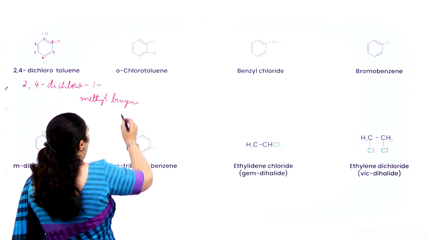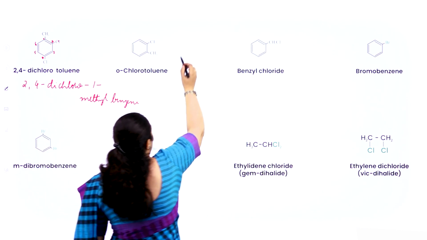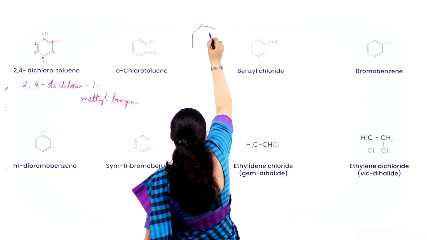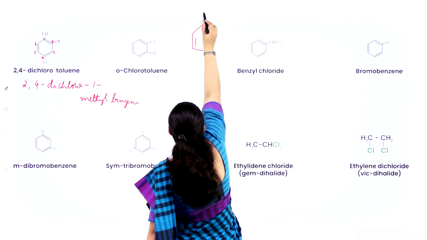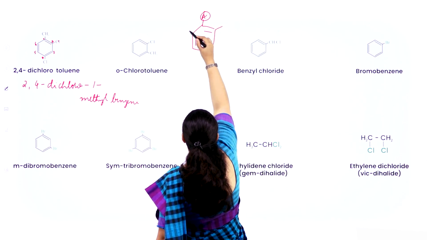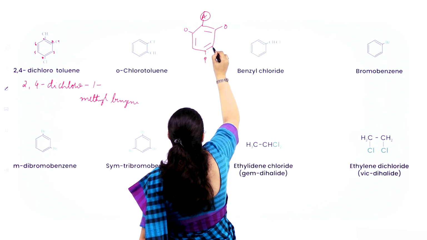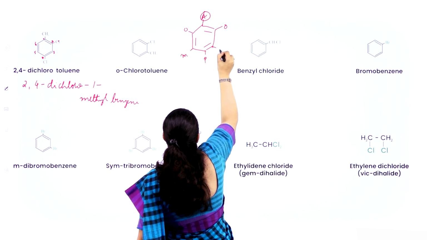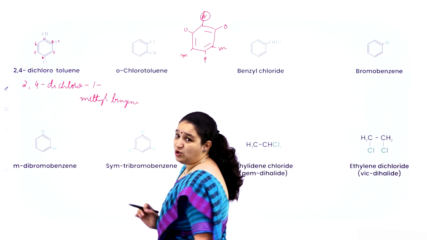Next one you see, orthochlorotoluene. Now what is ortho position? So first I will explain about that. In the benzene ring, I have this A as a substituent. For example, the next 2 positions we call it as ortho positions. Exact opposite position is para position. The remaining positions are called as meta positions. So this is what you have learned in first year.